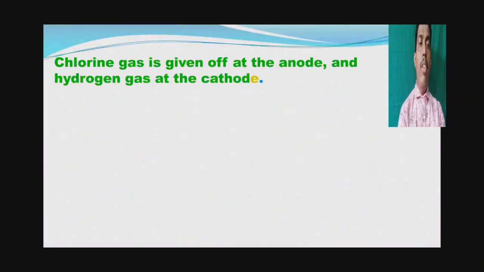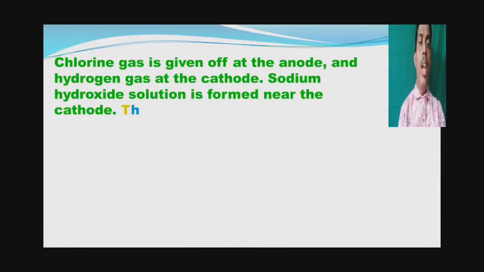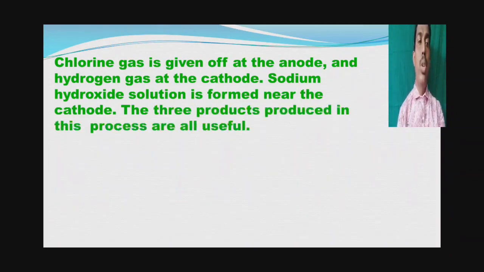Chlorine gas is given off at the anode and hydrogen gas at the cathode. Sodium hydroxide solution is formed near the cathode. The three products produced in this process are all very useful.